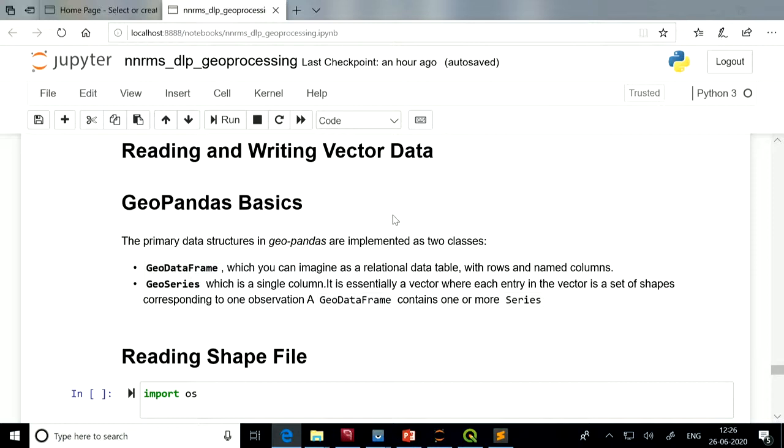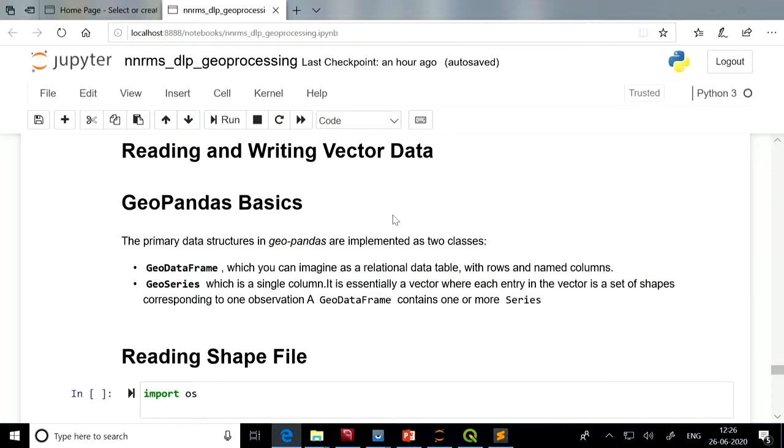So a GeoDataFrame is like a table with labeled rows and columns. A GeoSeries is one of the columns from that GeoDataFrame.